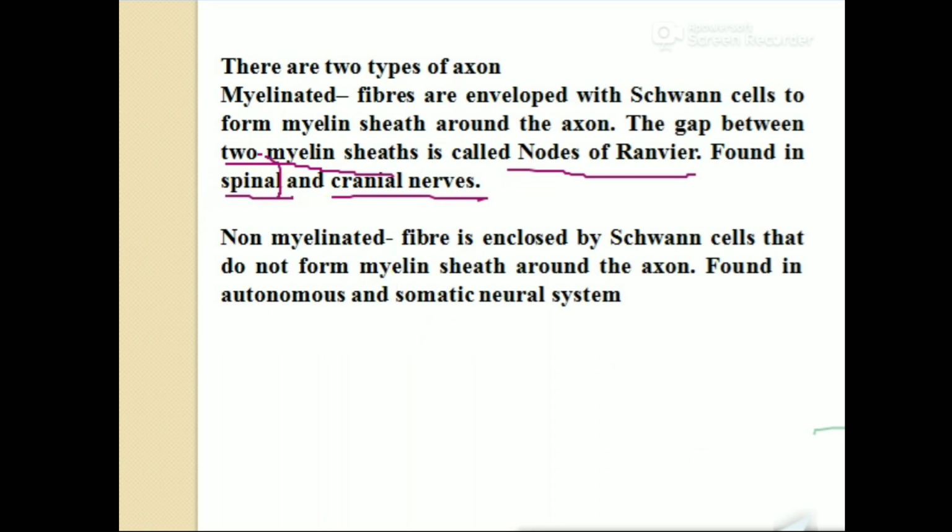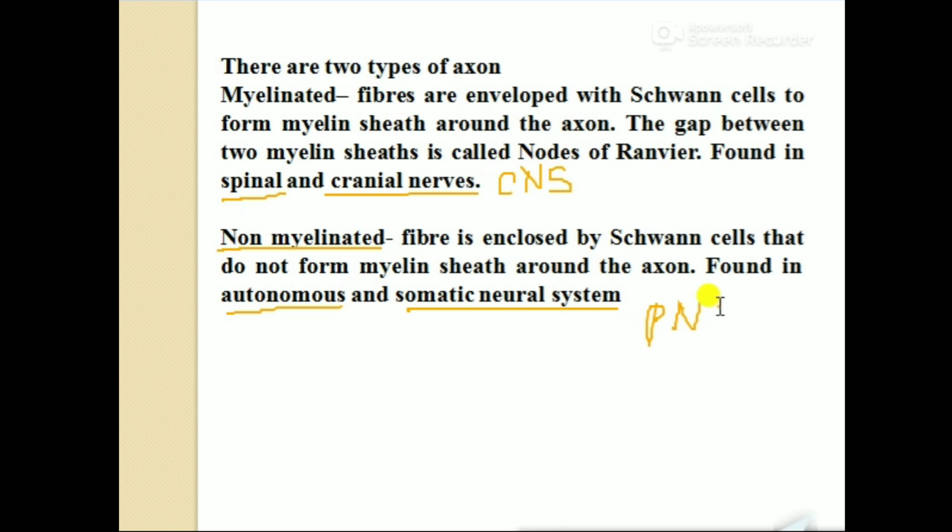That means there are two types of axon. One is myelinated, another one is non-myelinated. The myelinated portion of axon is present in spinal and cranial nerves, while the non-myelinated portion is present in the autonomous and somatic nervous system. That means myelinated fibers are present in the central nervous system, whereas the autonomous nerves and non-myelinated axon fibers are present in the peripheral nervous system.